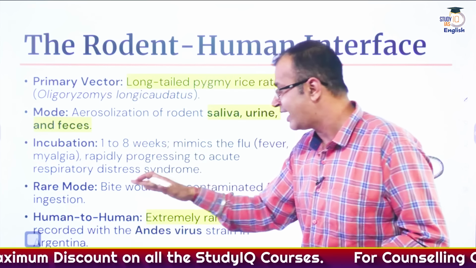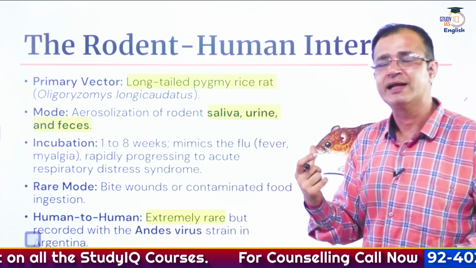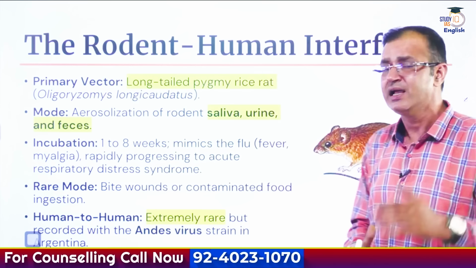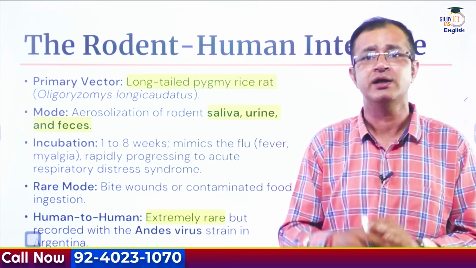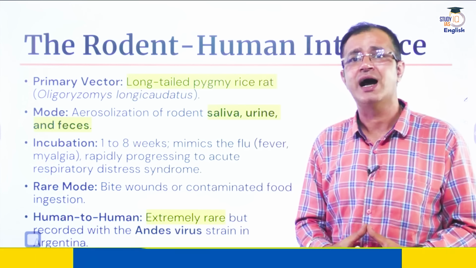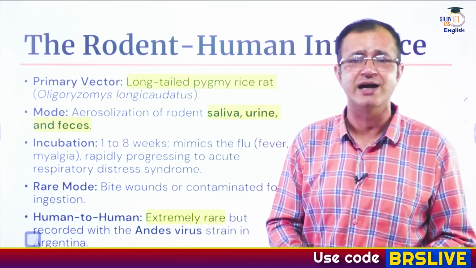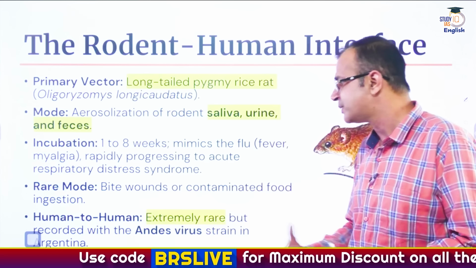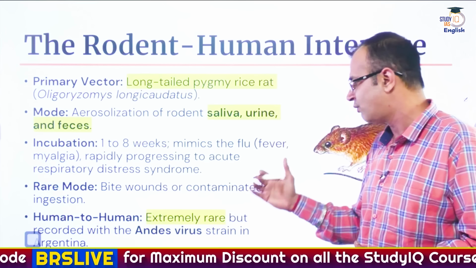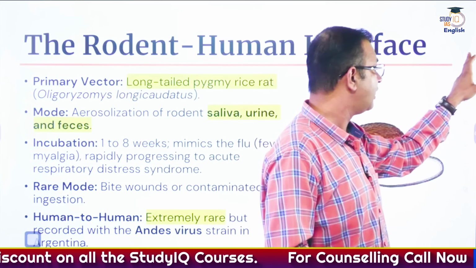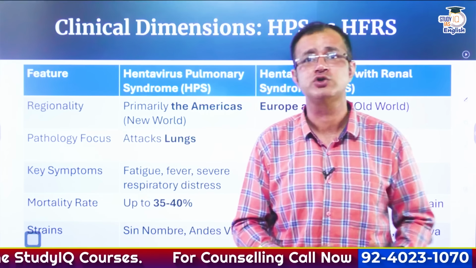Now, there is a rarer mode also, that it can spread through bite wounds as well as contaminated food ingestion. And when it comes to human spread of the virus, it is extremely rare. But with the particular virus strain that we are talking about, the Andes virus strain, it has been recorded in Argentina that human-to-human transfer is also possible.